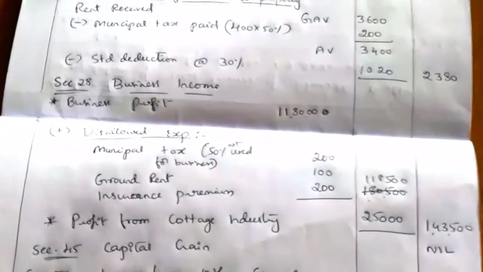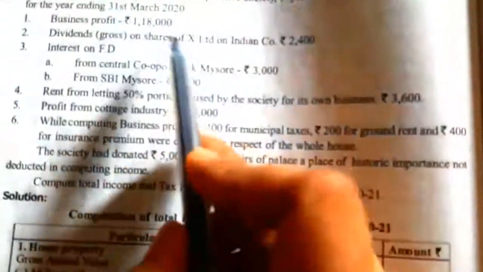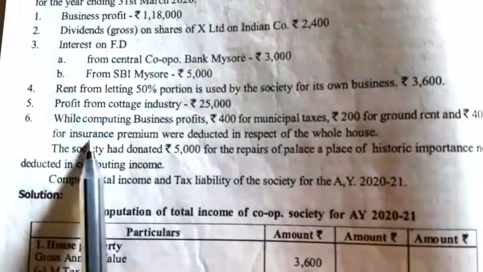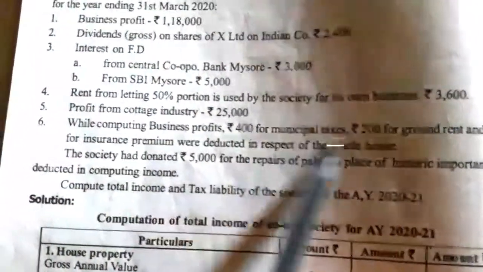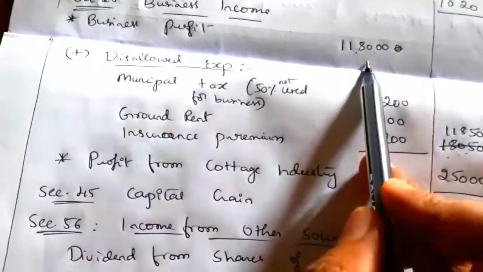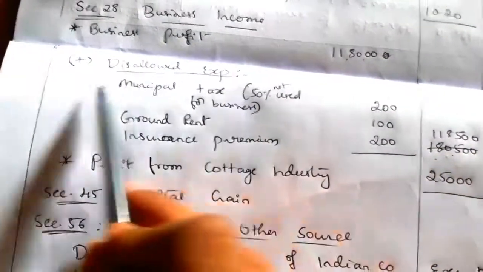Next head is section 28, business income. Relating to business income, we have first point, business profit 1,18,000. So this business income is included. While computing business profit, there are some expenditures included which are disallowed. So those expenditures we have to disallow here. Business profit is 1,18,000. In that, disallowed expenses we have to add.